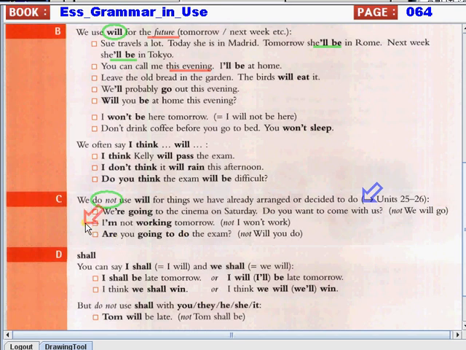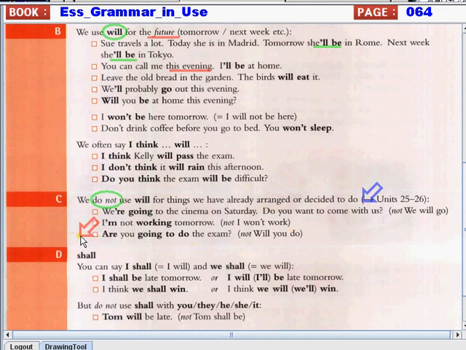Next, I'm not working tomorrow. I plan not to work tomorrow. We don't say, I won't work tomorrow. And, are you going to do the exam? We don't say, will you do the exam?